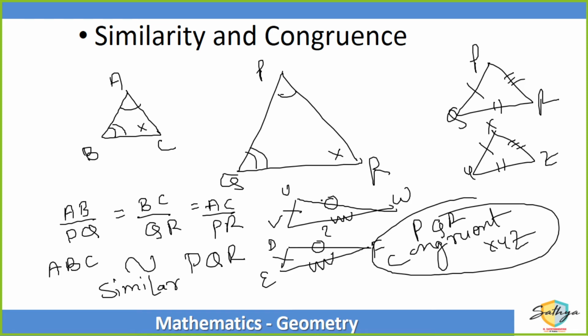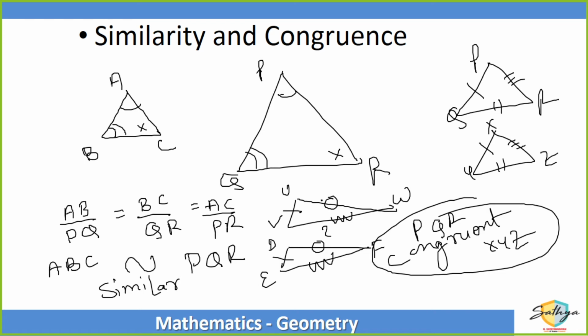So yes, Rihani, all congruent triangles are definitely similar triangles, but all similar triangles are not necessarily congruent. जैसे सारे गुजरातीज तो इंडियंस होते हैं, लेकिन सारे इंडियंस जरूरी नहीं कि गुजराती हो. So if it is congruent, by default it is similar. But if it is similar, it is not necessary that it is congruent. Do you get that? Rehani?